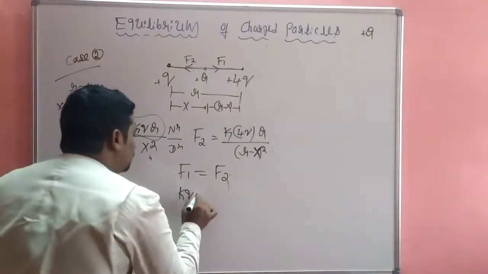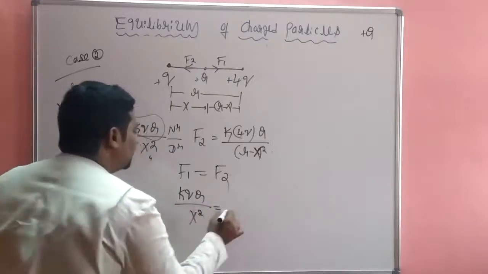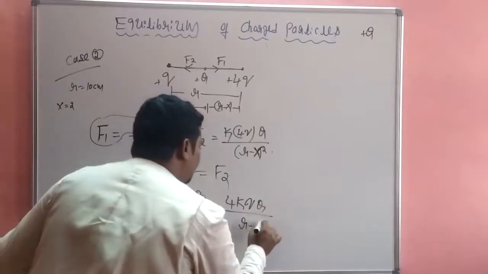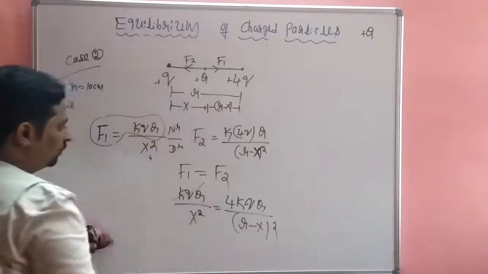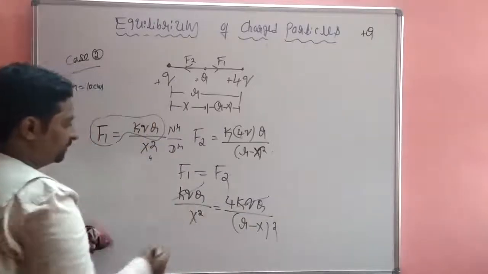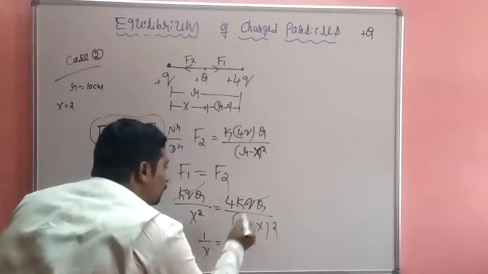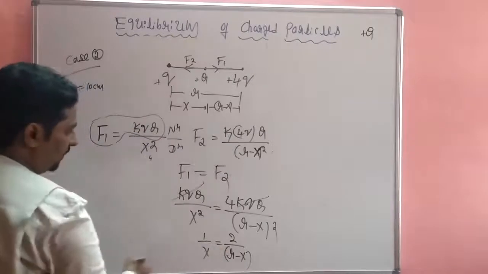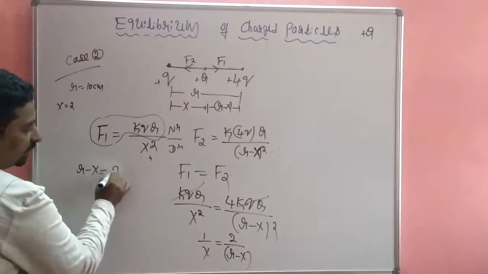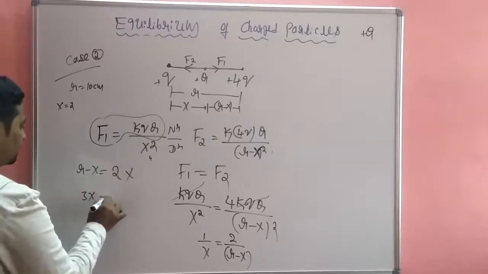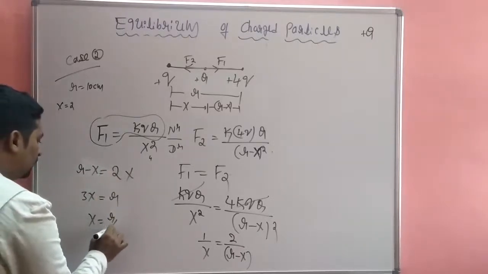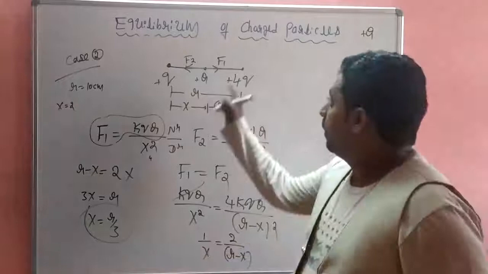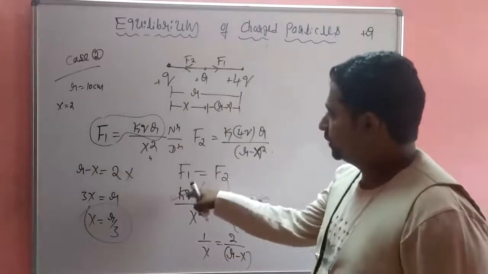Okay, KQQ divided by x square is equal to 4KQQ divided by r minus x whole square. So KQQ cancels, KQQ cancels. 1 by x is equal to 2 divided by r minus x. So r minus x is equal to 2x. So 3x is equal to r. Therefore x is equal to r by 3. So r by 3. So what should be done with the position?